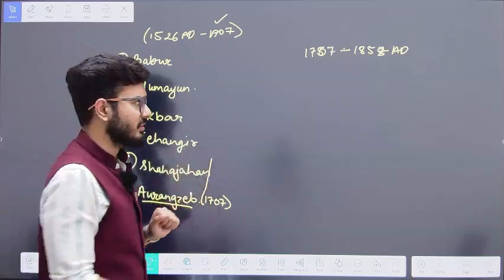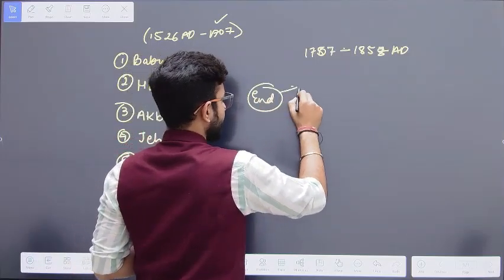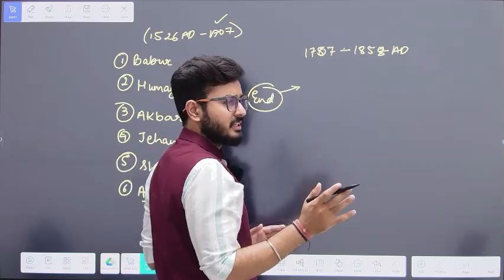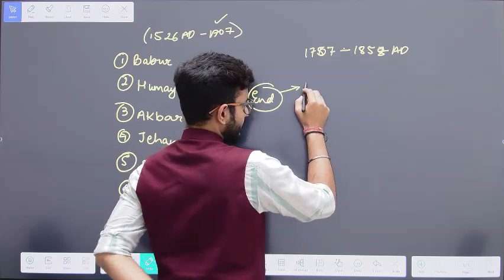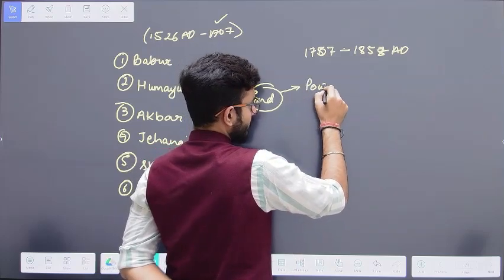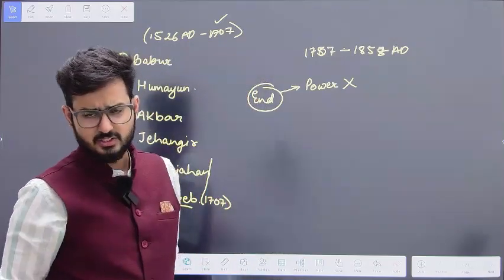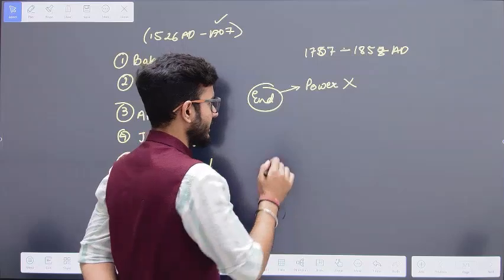Why? Because whenever we talk about an end of the dynasty, it can be understood from various parameters. The first aspect that we can understand in the end is when the power of the dynasty is over. Although the lineage is there, if the power of the dynasty is getting over, then the end can happen.